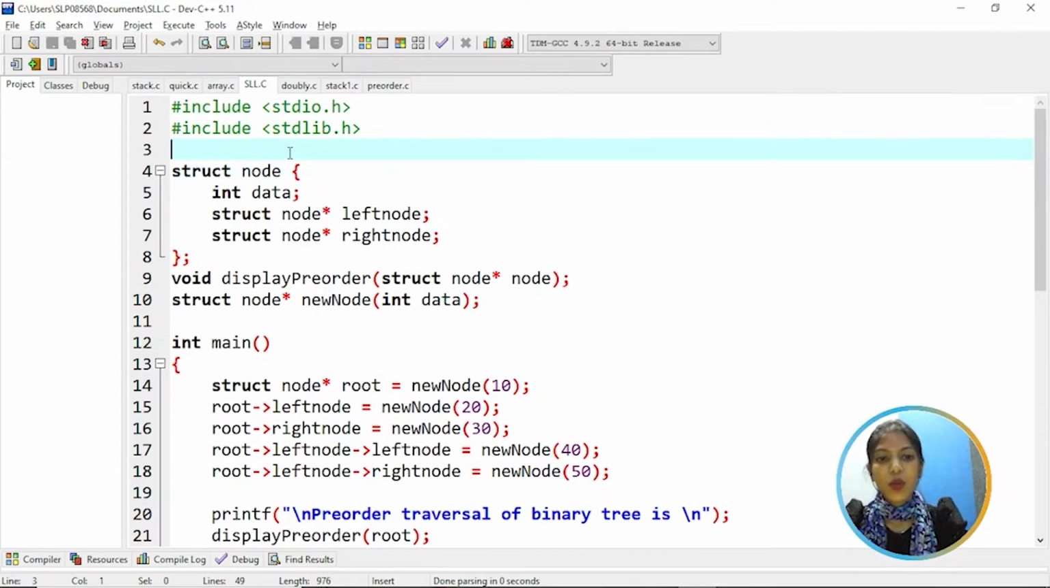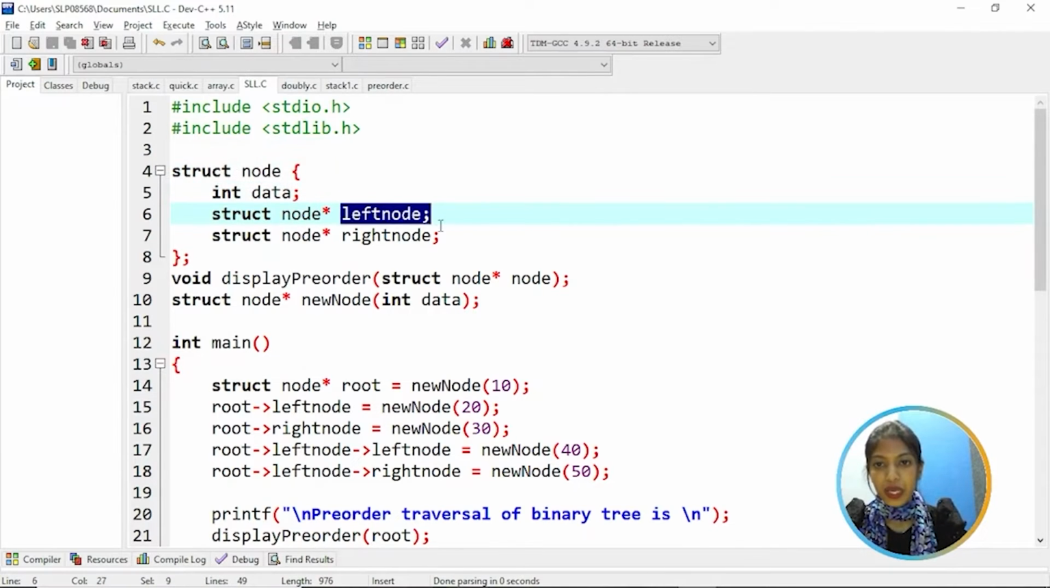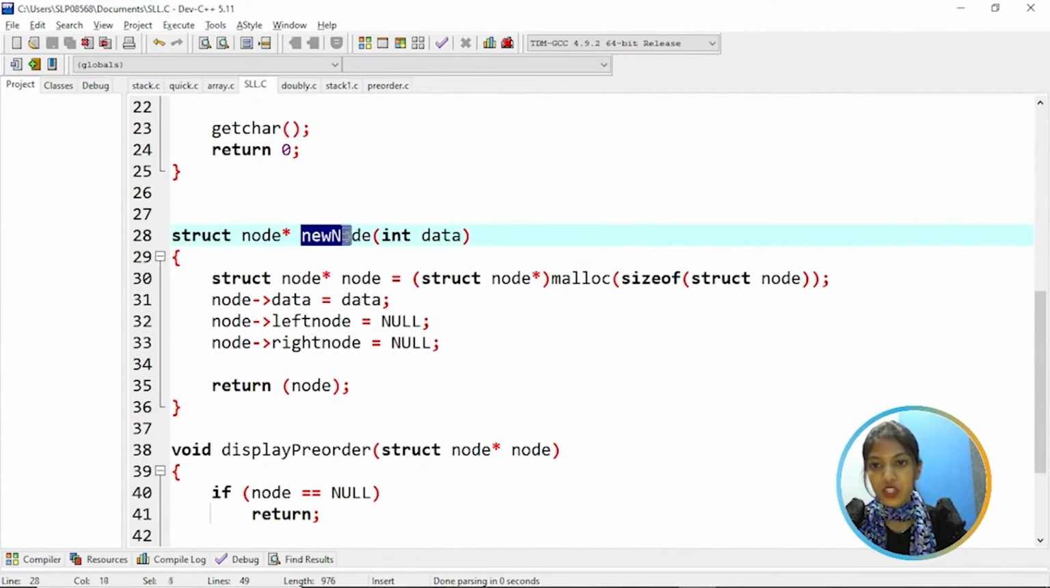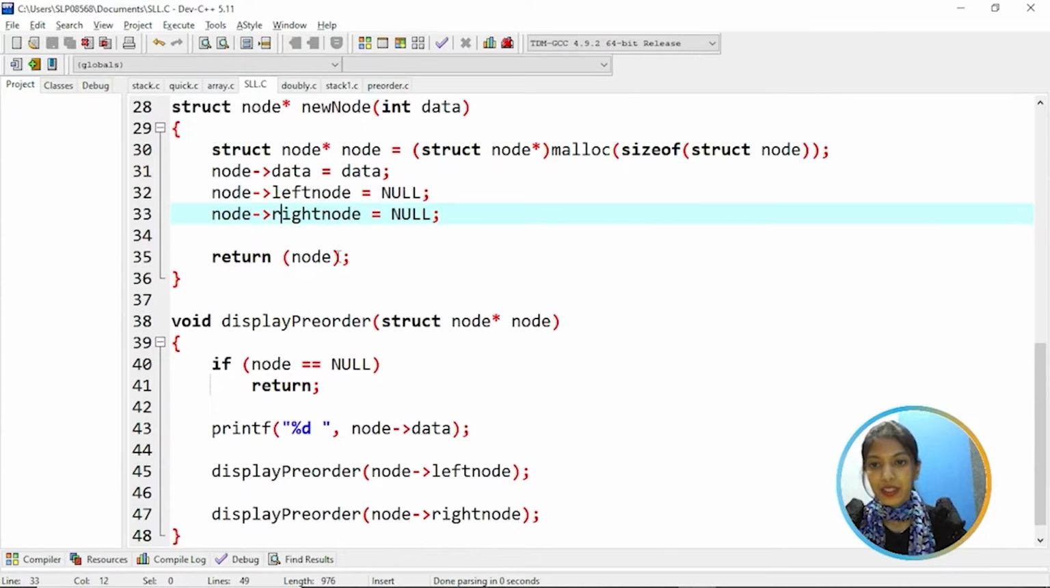So as you can see, this program is to perform the pre-order traversal of a tree data structure. So here we have a structure of a node and we have a data variable. Then we have pointers to the left node and right node. So first, going to the creation of a new node, we are creating a node and initializing memory for it. That means allocating memory using the malloc function and assigning data to the node's data part. And initially the node's left node and right node are null. Then return the node.